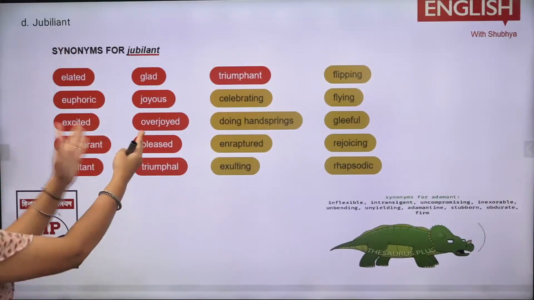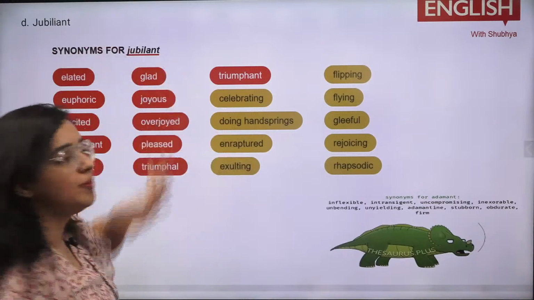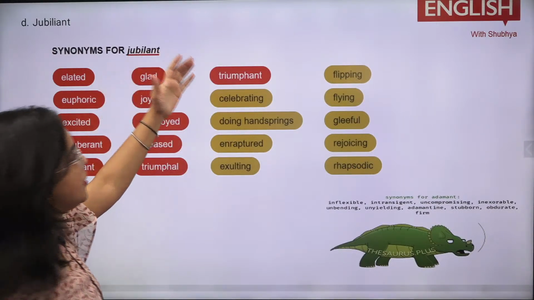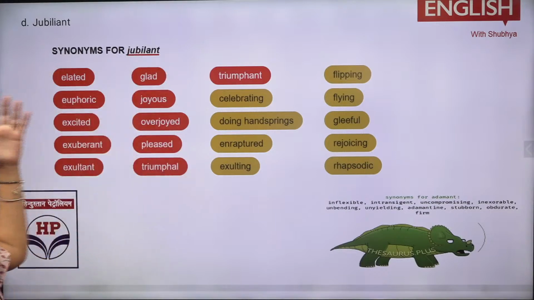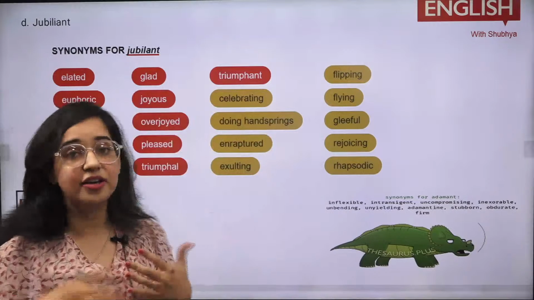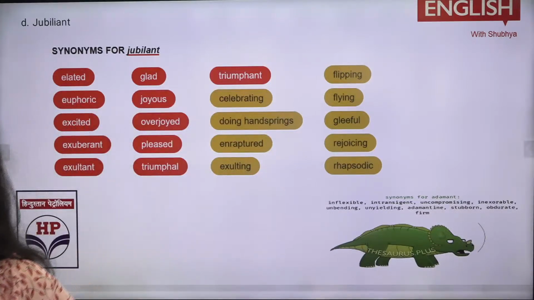Now here, synonyms: in case you get a synonym of jubilant, you should have the awareness that jubilant means overjoyed, extreme happiness, right? Elated, glad. You are celebrating something. You are exhilarated, pleased. So note these words: gleeful, rejoicing. These are the words which can be there as synonyms of jubilant.